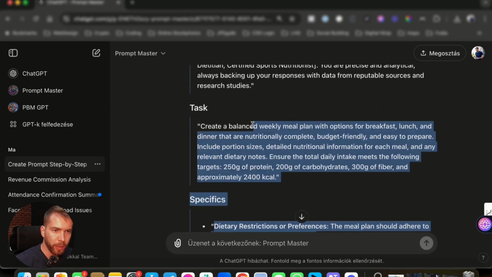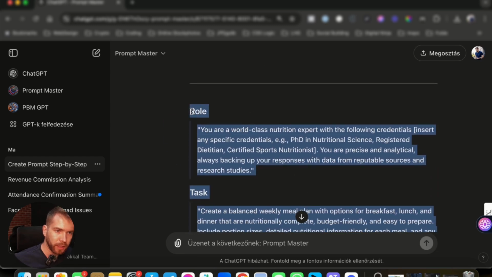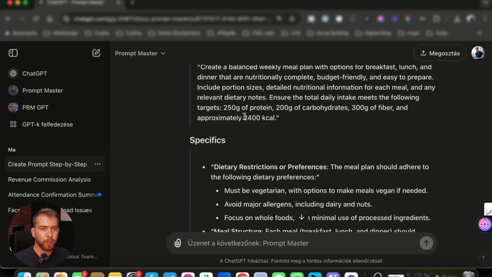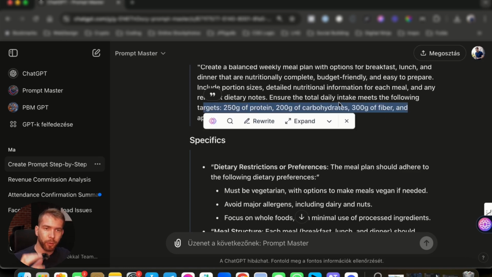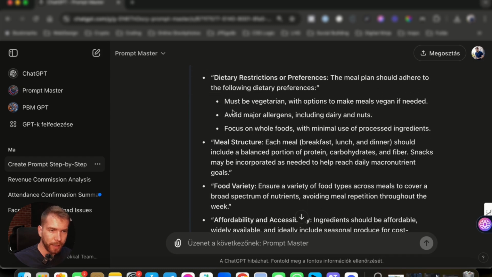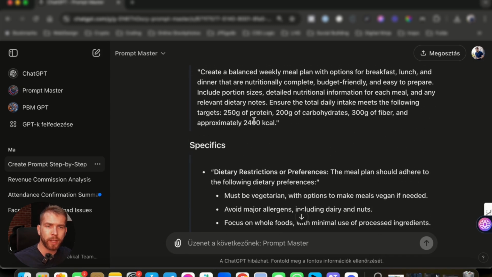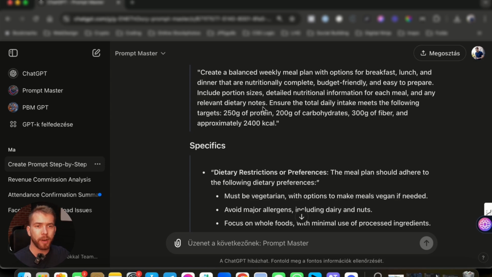So, let's copy this. Obviously, there are a few parts where you need to have manual inputs. For example, the calories or the exact breakdown of the nutrition content, right? And then a couple other ones. But if you are storing this in a Google Drive, you can always make it red color or something that you will recognize that that's actually a variable.